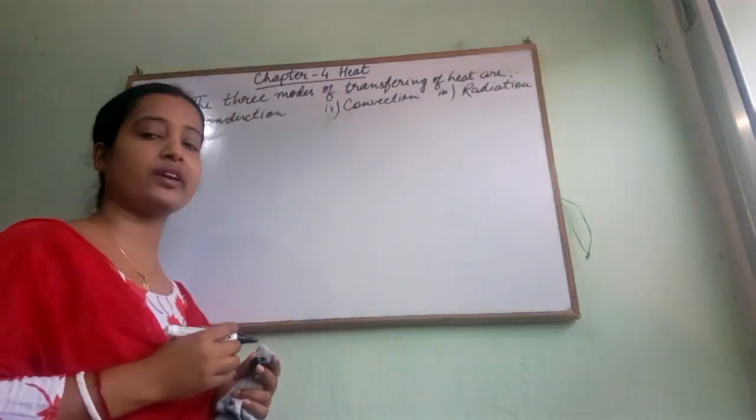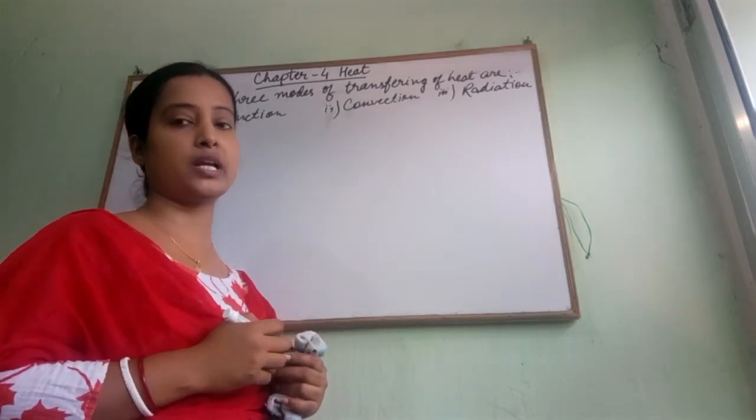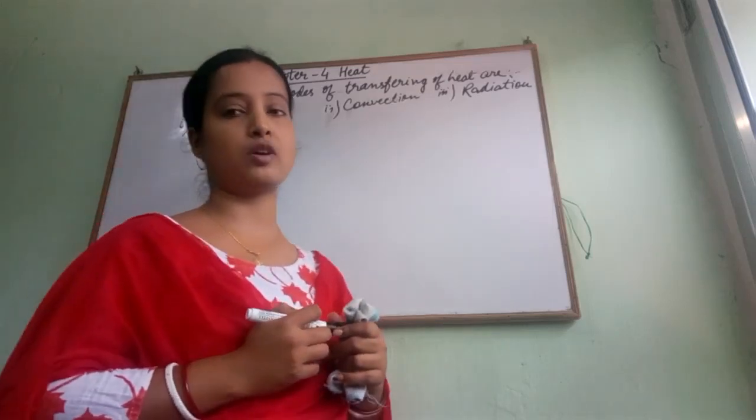So by these three methods, heat can be transferred from a hotter body to a colder body. But in today's class, we will only study conduction.